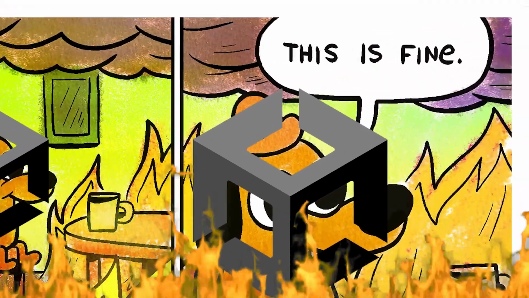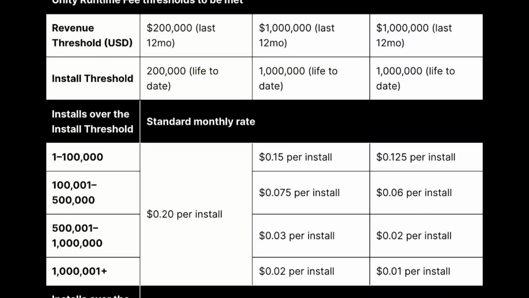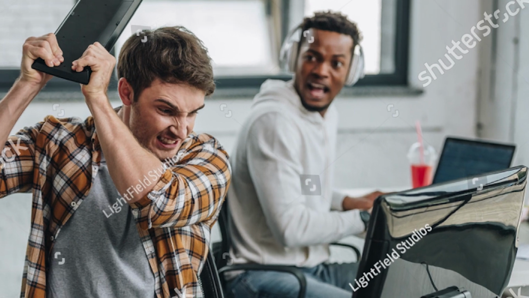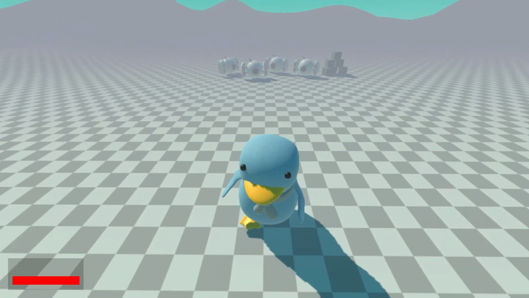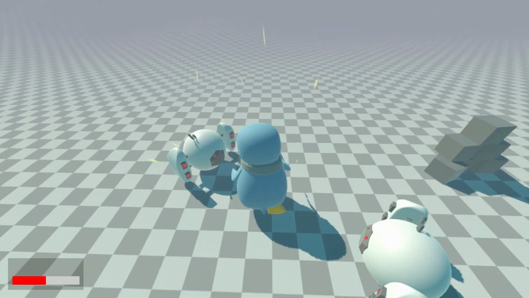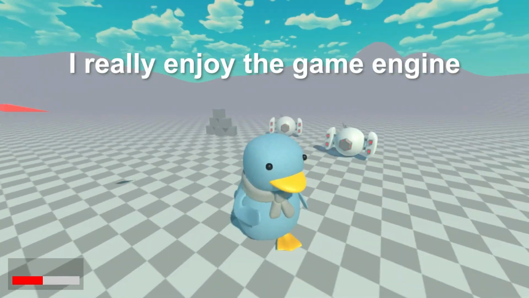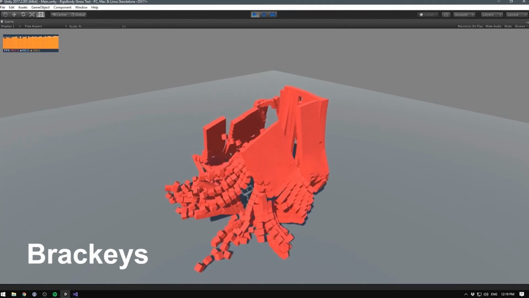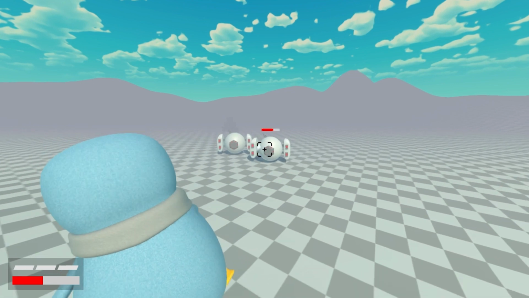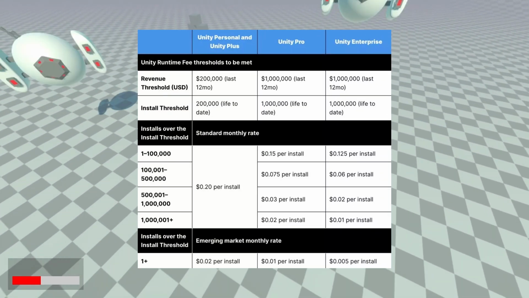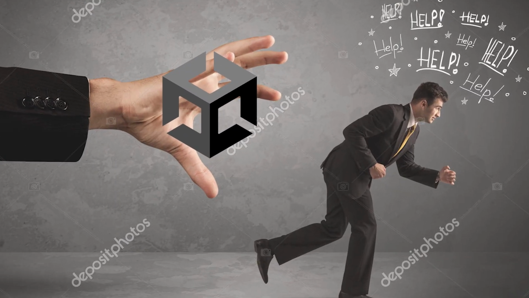Unity is burning up in flames. The recent addition of runtime fees have turned game developers against Unity. I've been making games with Unity for a while now, and by no understatement, I really enjoy the game engine. I enjoy just how well thought out and versatile it is, but things aren't looking great. The addition of runtime fees have forced game developers to abandon Unity altogether.